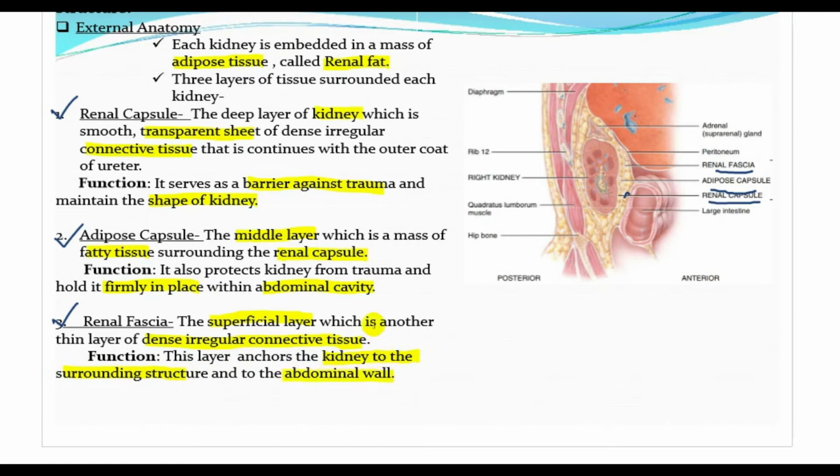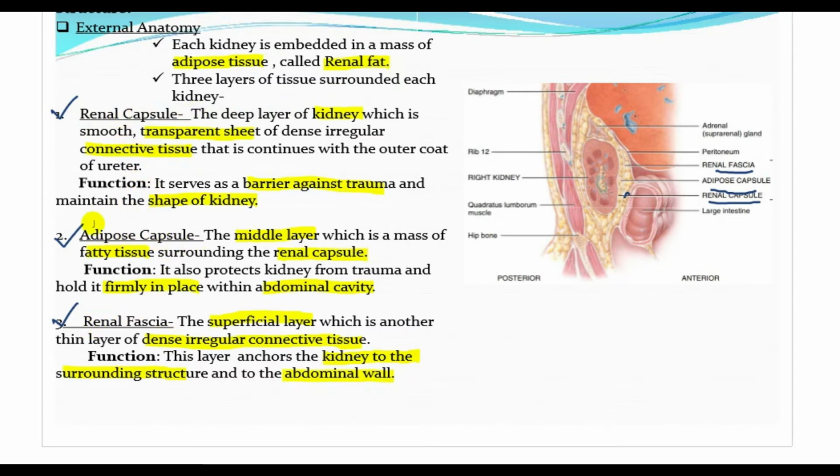So this is the external anatomy of the kidney. Where is the kidney embedded? In a mass of adipose tissue called renal fat. Then what are the three layers that surround the kidney? First the renal capsule, then the adipose capsule and the renal fascia.